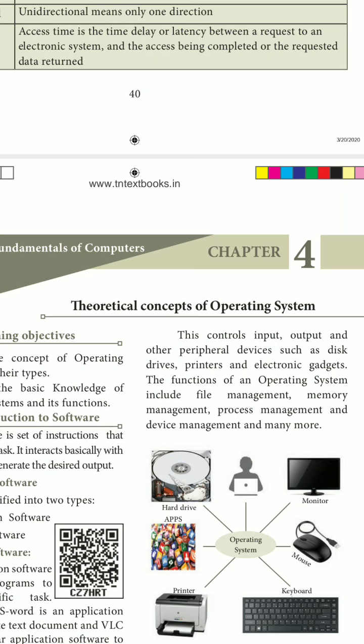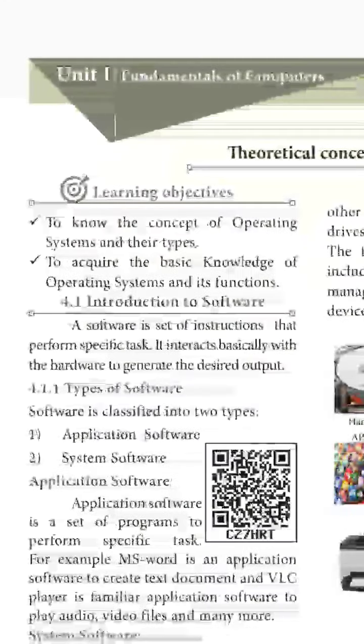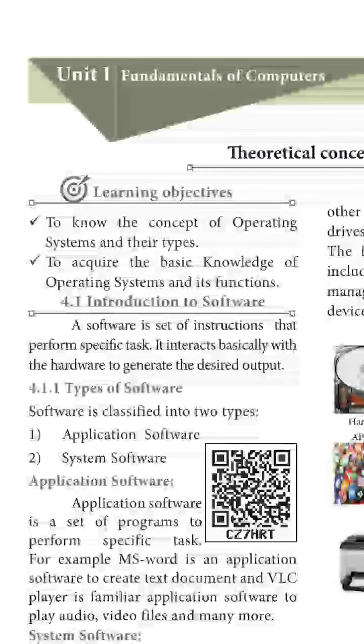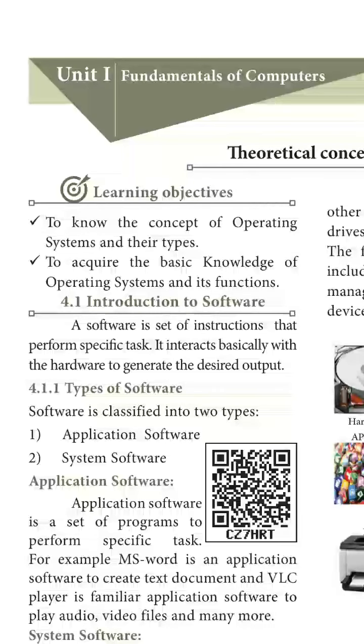So you can see that in this chapter we are going to study in detail what an operating system is and what the different types of software are. Here you can see the learning objectives: to know the concepts of operating system and their types, and to acquire a basic knowledge of operating system and its functions.